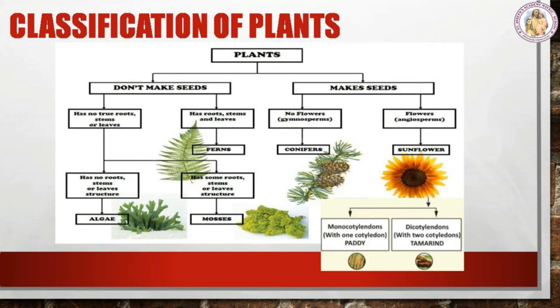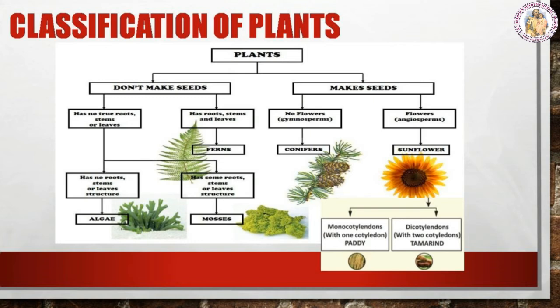Classification of plants. Based on dichotomy, plants can also be classified into two main groups, flowering and non-flowering. Non-flowering plants do not produce seeds and flowering plants produce seeds. Based on their nature of plant body, non-flowering plants are classified into three types. They are algae, mosses, and ferns. Based on their fruit body, flowering plants are classified into two types. They are gymnosperms and angiosperms.